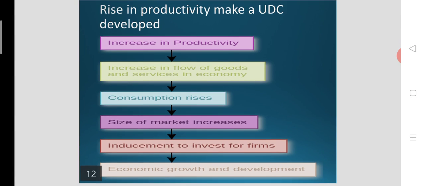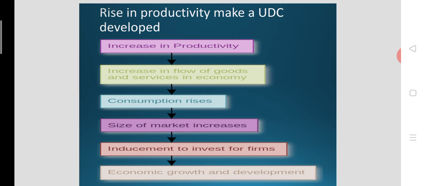And productivity is a factor. Productivity is a prerequisite or precondition for the development of an underdeveloped economy. This is not easy. That means if this is said to be easy, then there will be no poor economy in the world. There are so many poor economies still in the world. That means this is not an easy task. So balanced growth strategy is not an easy task, but it is a possibility before an underdeveloped country to break the vicious circle and grow.